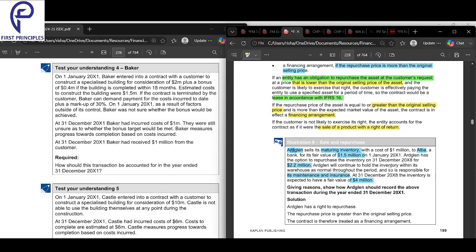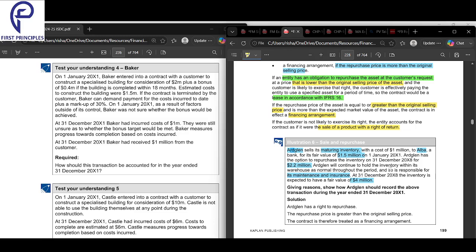Then there's no choice. So now you have to look at what amount the customer is telling you to sell it back to you, right? Do you have to pay more than what you initially paid, or less than what you initially paid? If you have to pay less than what you initially paid, then basically you treat it as a lease. But if you have to pay more than what you had initially given, then it is a financing arrangement, because you're basically paying interest also, right? Whenever you're paying more, that means some part is interest. It's a financing arrangement. And if the customer is not going to exercise the right, and it's given in the question specifically that the customer is not going to exercise the right, then you just record it as a sale of a product with a right to return.